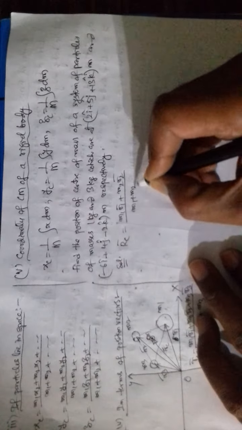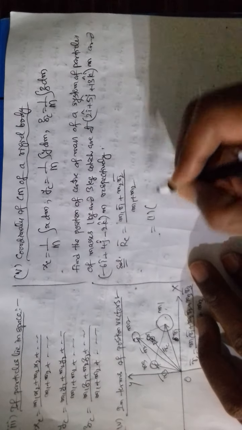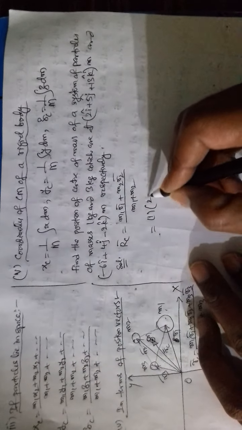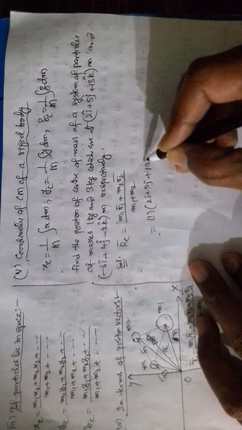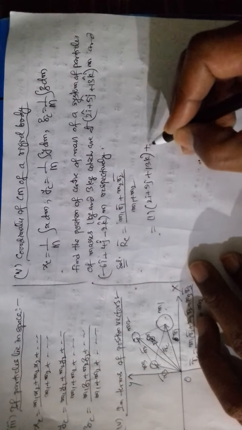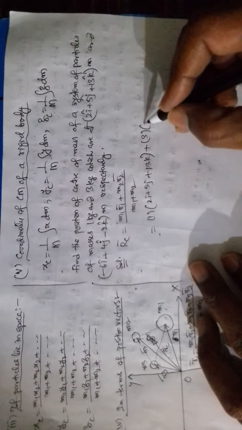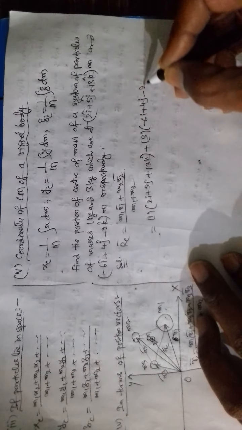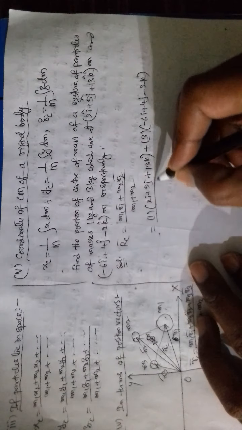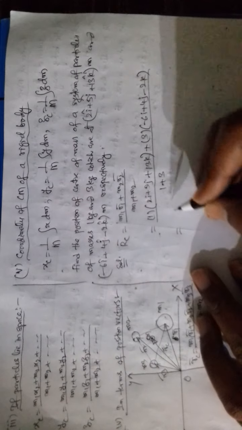Rc is equal to m1 r1 plus m2 r2 divided by m1 plus m2. So here m1 is 1 kg, r1 is 2i plus 5j plus 13k, plus m2 3 kg, and this is minus 6i plus 4j minus 2k, divided by 1 kg plus 3 kg.